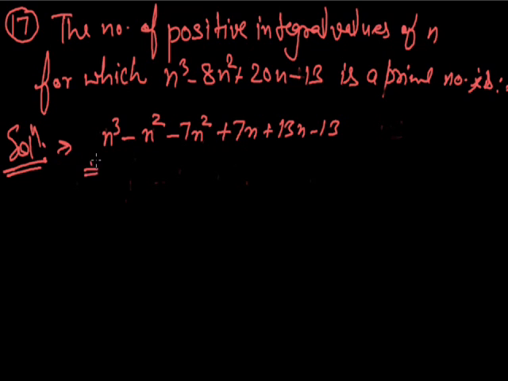As we have given that the given expression is a prime number, and we know that a prime number can only have two factors, that is the number itself and 1, one of the given factors will be 1 and the other one will be the number itself. So first of all, let us suppose that n minus 1 is equal to 1, then n is equal to 2. If n is equal to 2, then the other factor n square minus 7n plus 13 is equal to 2 square minus 7 into 2 plus 13, that is 3.